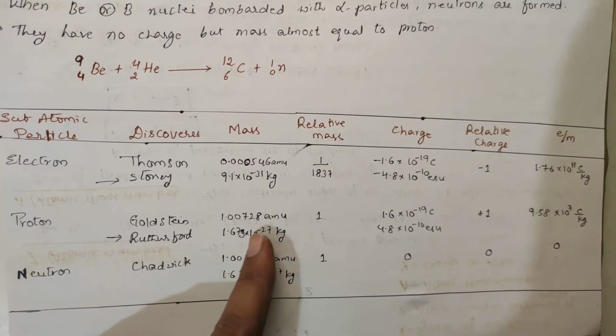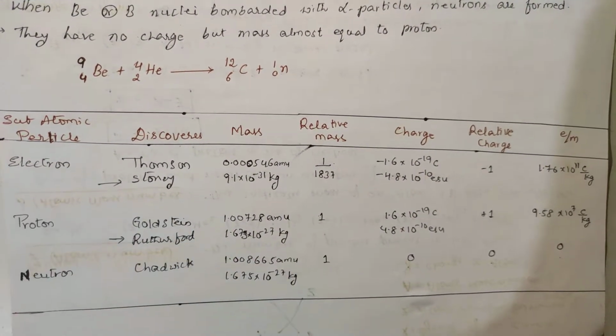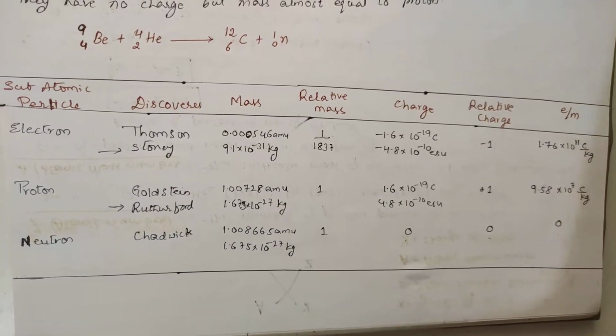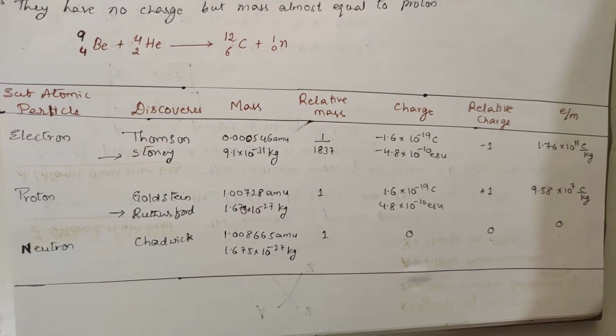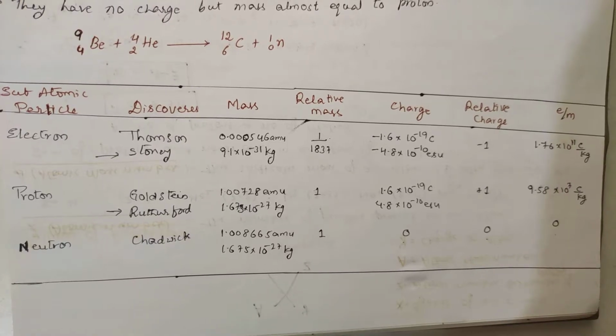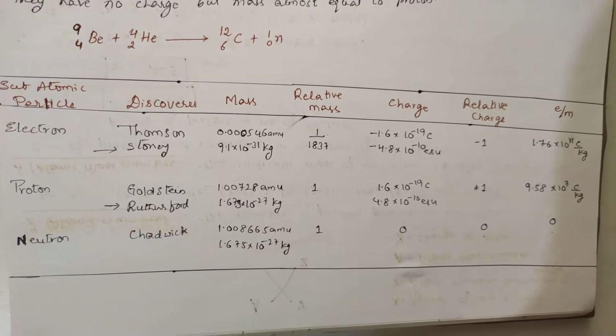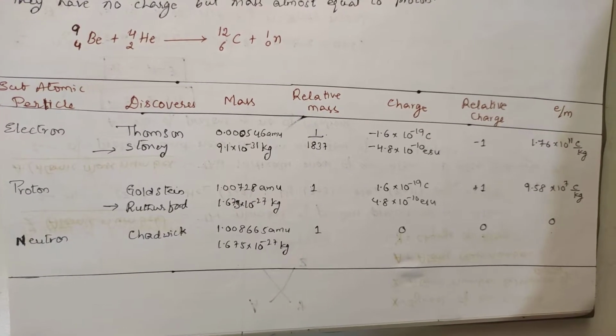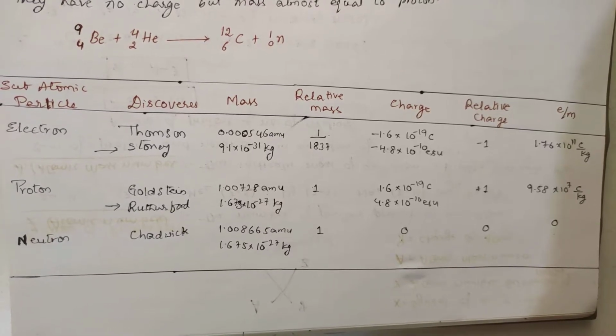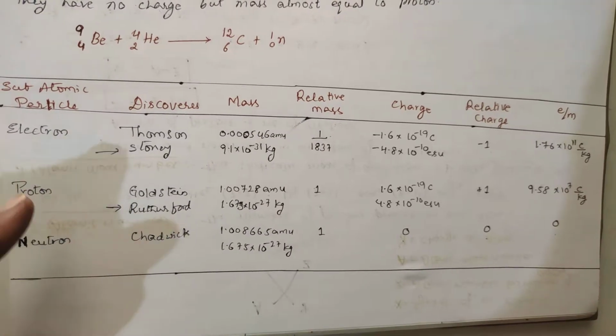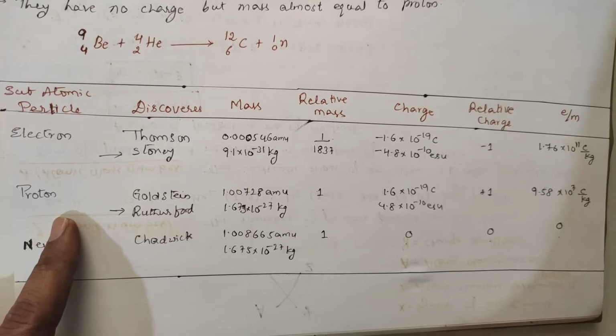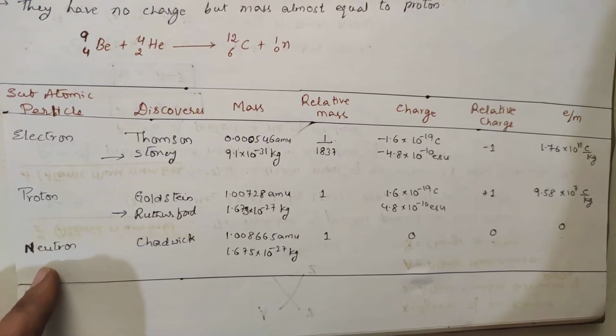And proton, in terms of kg, is 1.67 into 10 power minus 27 kg. If you go for the neutron, it is 1.008665 AMU. In terms of kg, it is 1.675 into 10 power minus 27 kg. Now what he is doing is comparing the mass of the electron with respect to proton, or proton with respect to neutron.